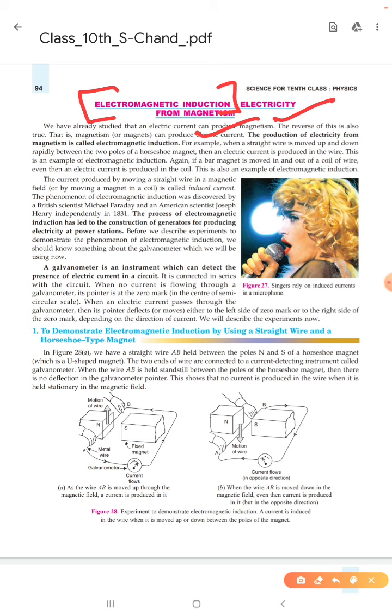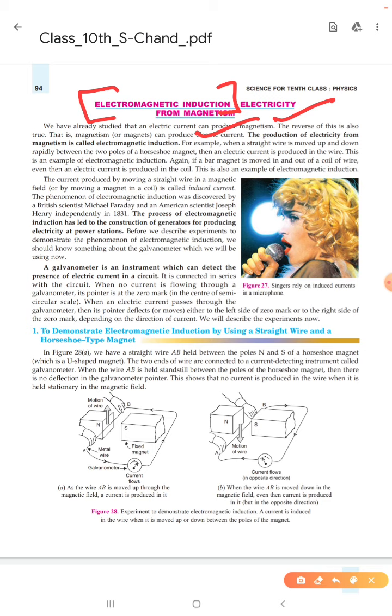So Faraday was also thinking the same thing, but in the opposite direction. He was thinking that the reverse could also be possible. The reverse means that a magnetic field can produce electric current. There are two things. Number one, electric current can produce a magnetic field, which was discovered by Oersted. But we are now studying another thing, which is the production of electricity from magnetism. Okay, this is called electromagnetic induction.